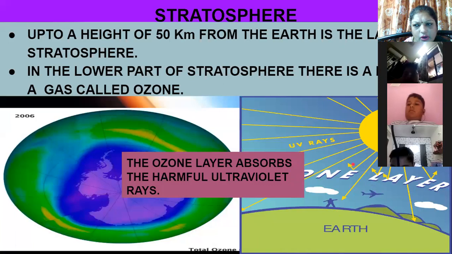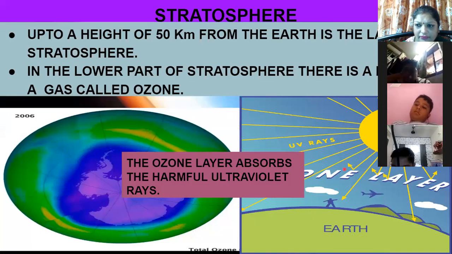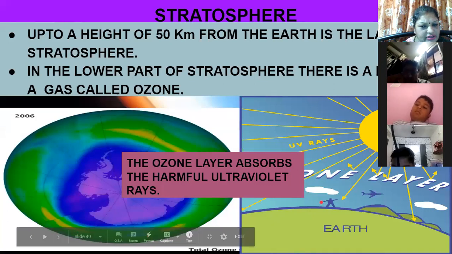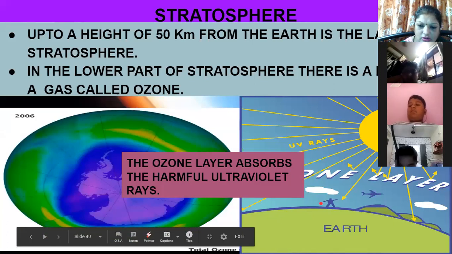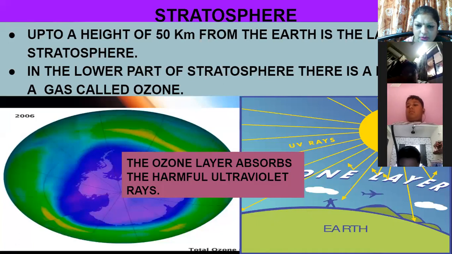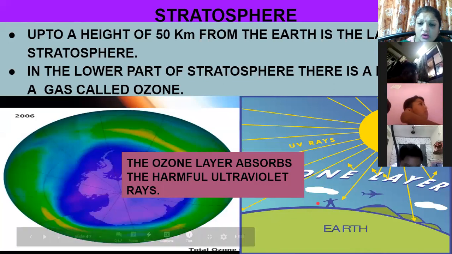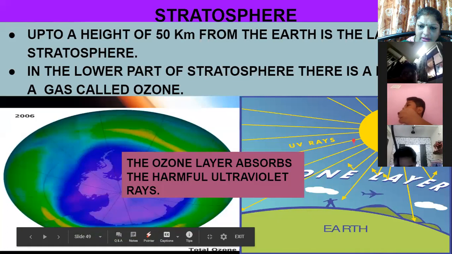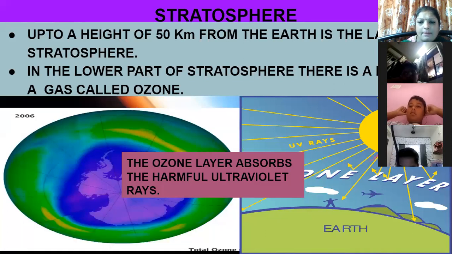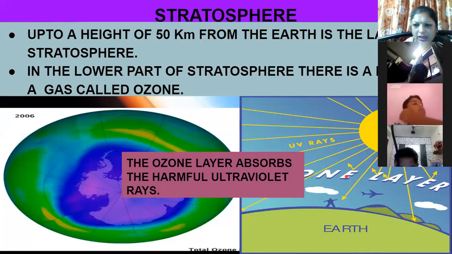Now, what are these ultraviolet rays? They are very harmful for living beings. If the ultraviolet radiation reaches the earth, then people may get skin disease or skin cancer. And that's why the ozone layer absorbs and bounces back the harmful rays. Can you see this arrow? That means the harmful rays of the sun are bounced back into the atmosphere.